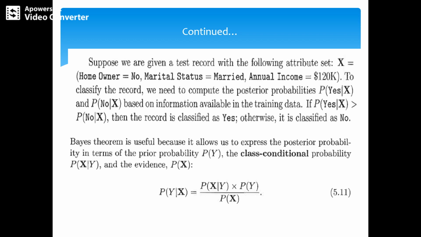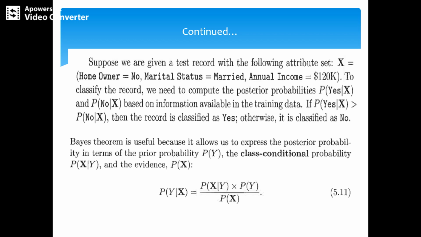To classify this record, we first need to compute the posterior probabilities P(yes | X) and P(no | X). Based on the training data, if P(yes | X) is greater than P(no | X), the record is classified as yes; otherwise it is classified as no.